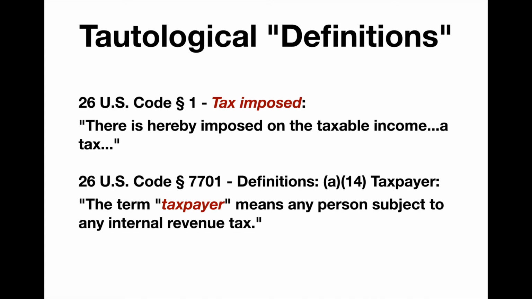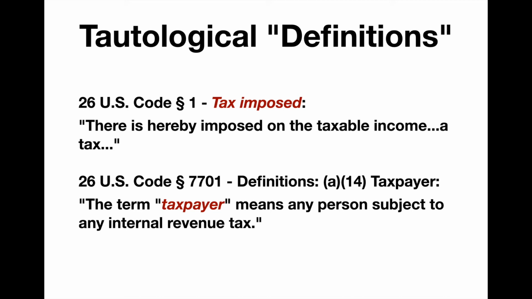For example, a tautology. A tautology is one that involves circular logic. For example, the term tax imposed. There is hereby imposed on the taxable income a tax.